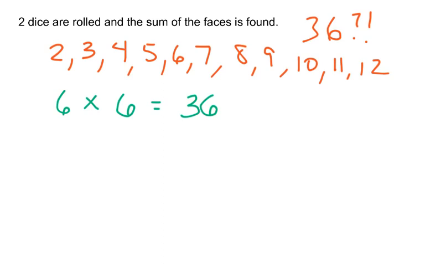Well, hang on just a minute. There's more than one way to roll those numbers. For example, rolling a 3, you could get a 2 on one dice and a 1 on the other, or you could get a 1 on the first dice and a 2 on the other. So if there's more than one way to roll each of these individual outcomes, maybe there really are 36 possibilities. Let's look into this a little further. We just mentioned rolling a 3 and said that there's more than one way that that could happen. And let's pretend we've got an orange colored dice and a green colored dice. And I could get a 1 on the orange dice and a 2 on the green dice. That's one way I could roll a 3.